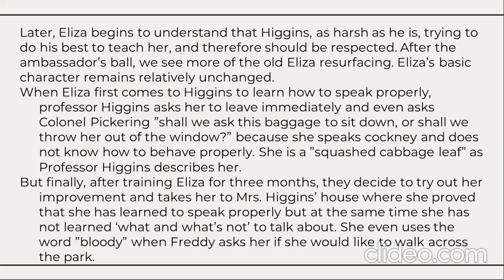But finally, after training Eliza for 3 months, they decide to try out her improvement and take her to Mrs. Higgins' house, where she proved that she has learned to speak properly, but at the same time, she has not learned what to talk about and what not to. She even uses the word bloody when Freddie asks her if she would like to walk across the park.